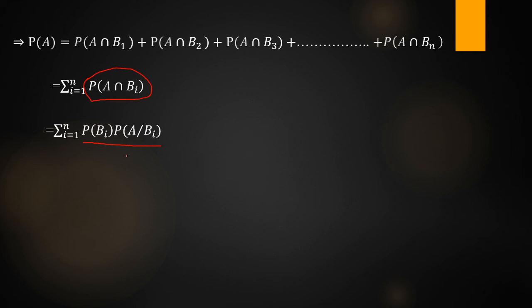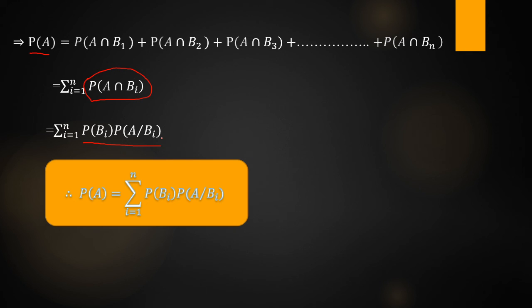So that's why we don't write another form. Here we write this as P of Bi into P of A given Bi. Here we can easily find out the P of Bi value. Given that B1, B2, and so on, Bn are mutually exclusive events, it is very easy to find the probability of each mutually exclusive event. But A is associated with each Bi, so that's why we don't take P of A into P of B given Ai. So P of A intersection Bi is equal to P of Bi into P of A given Bi. This is the theorem of total probability. Therefore P of A is equal to sigma i equal to 1 to n P of Bi into P of A given Bi.